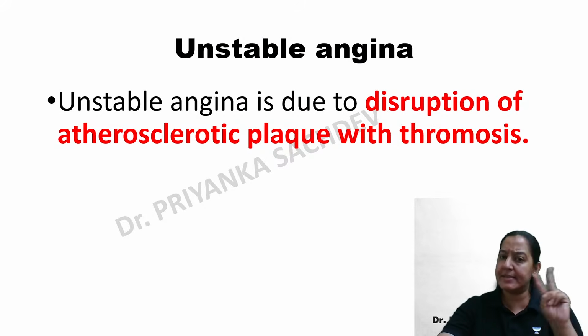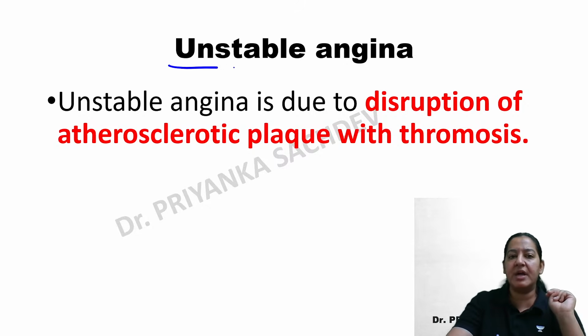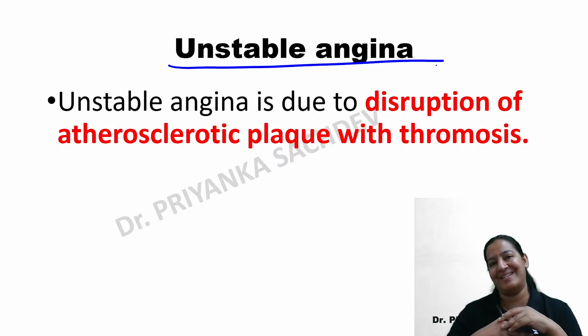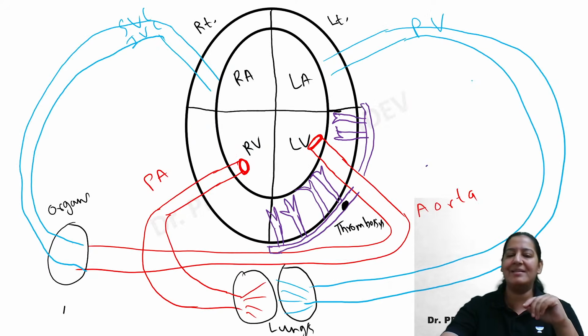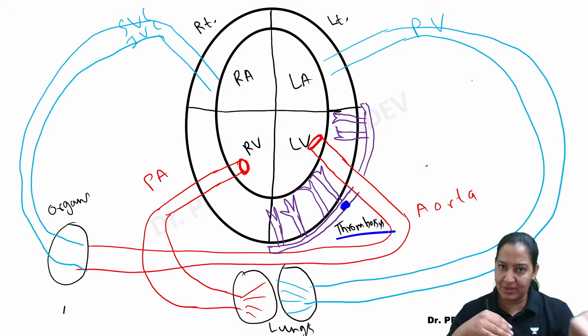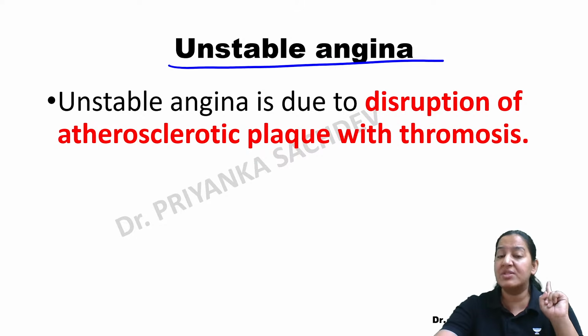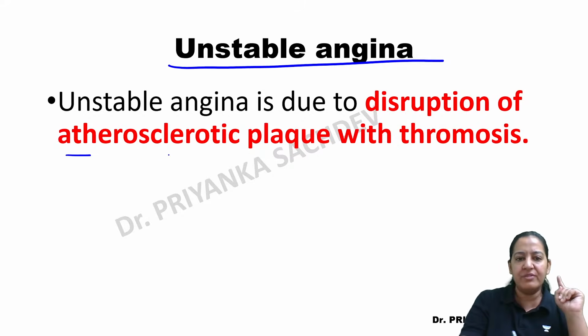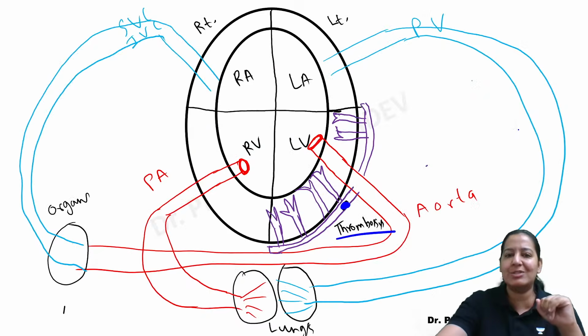So coming to the second type of angina. The second type of angina is unstable angina. What is unstable angina? Here you can see in the diagram only one change. In the coronary, instead of atherosclerosis, it is now thrombosis, which all of a sudden causes complete obstruction, right? So disruption of the atherosclerosis leads to thrombosis. That leads to unstable angina.